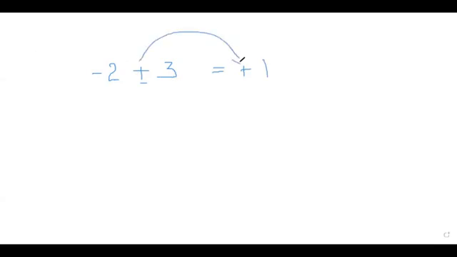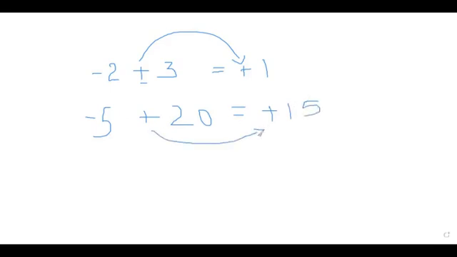Another example, minus 5 plus 20. The answer is 15, because you did 20 minus 5 and you put the sign of the bigger number. So easy.